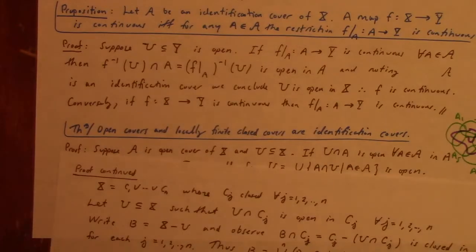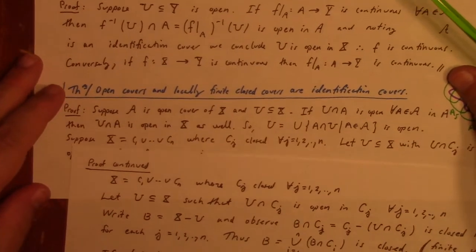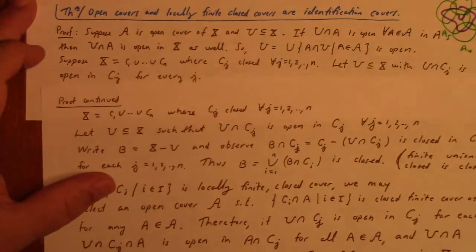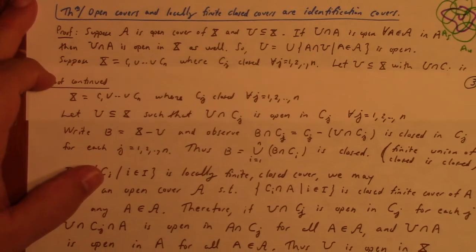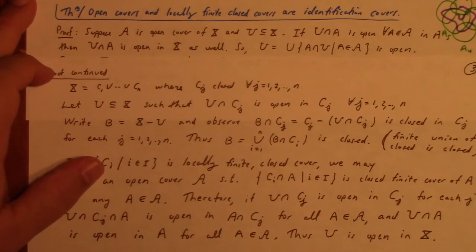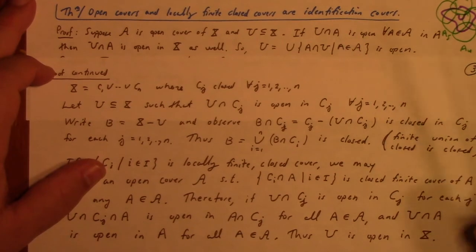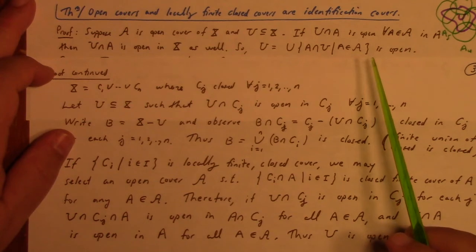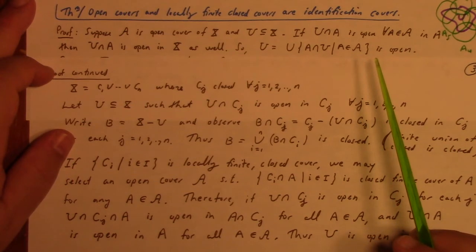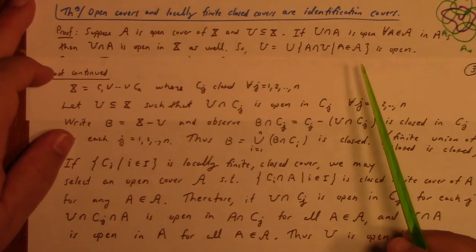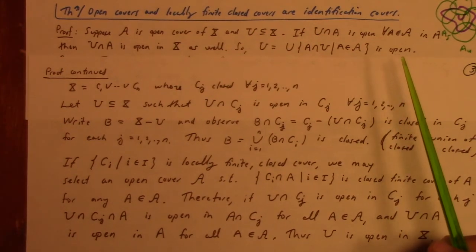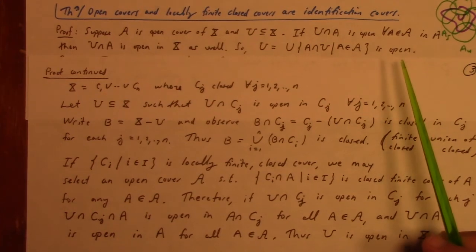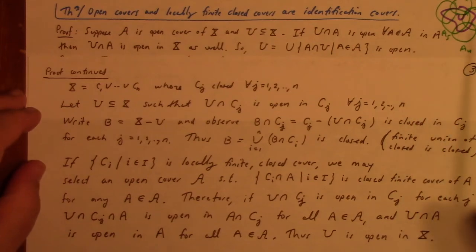Sorry, my things are all out of order here. So it looks like the converse direction of that is just obvious. Think about that. If U intersect A is open, we've got an open cover. Yeah, I guess the converse direction is just kind of clear already from what we've said. So let's go on here.